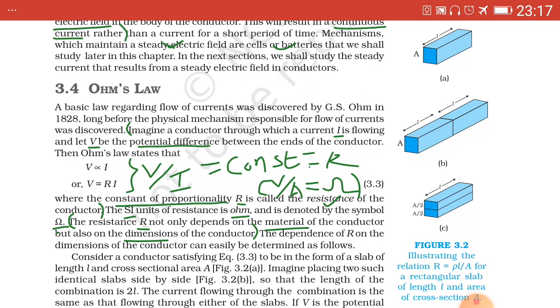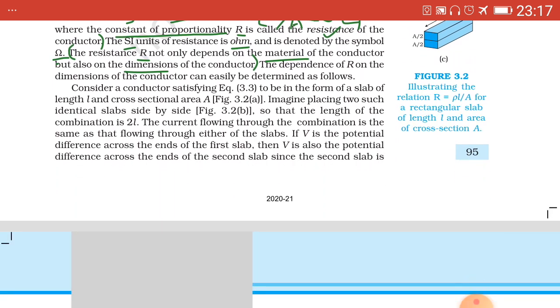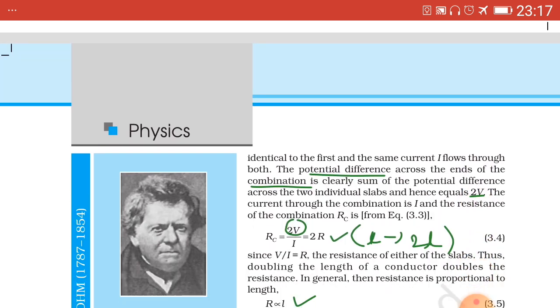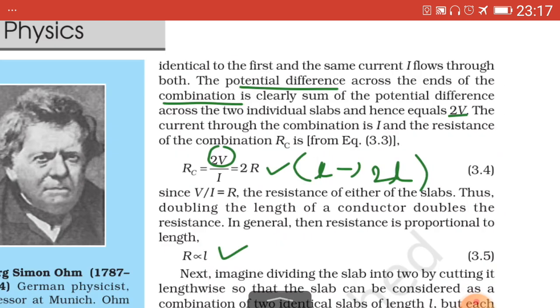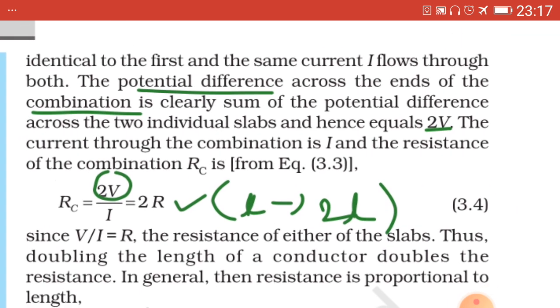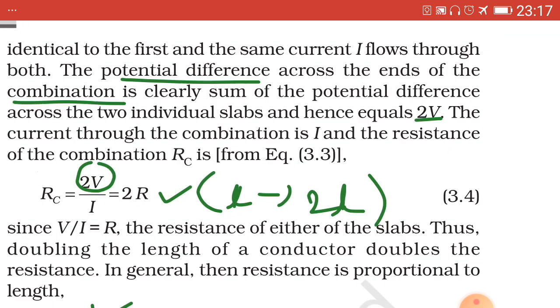Now the same current capital I flows through both, so the potential difference across the ends of the combination is equal to 2V.